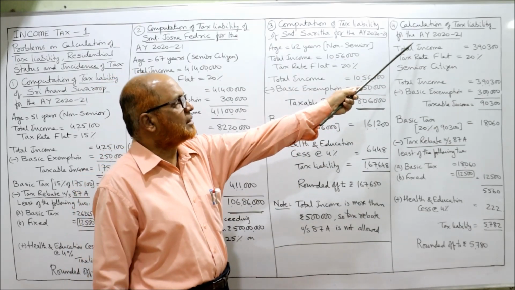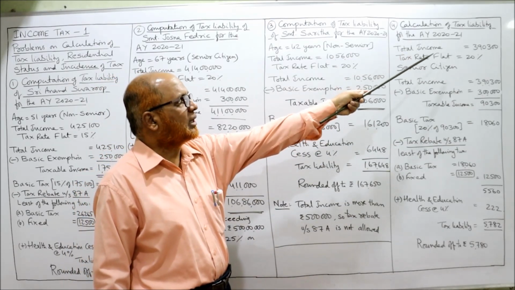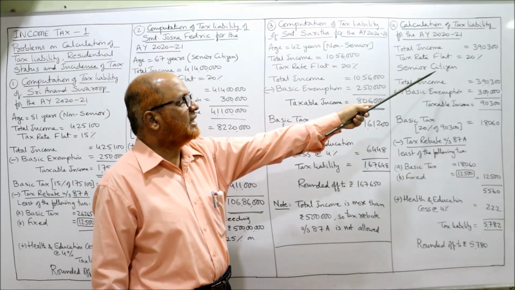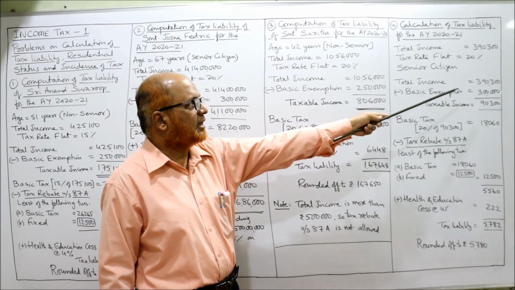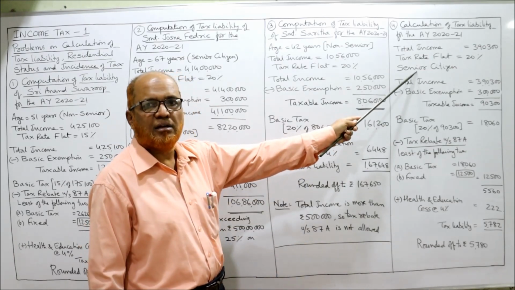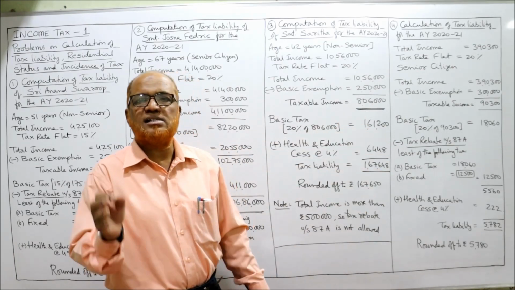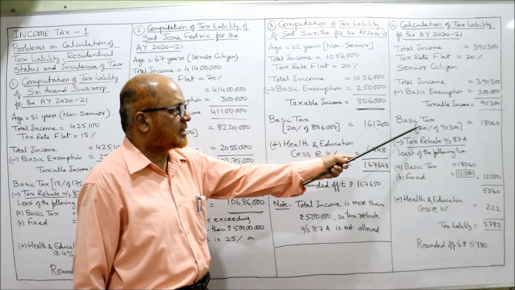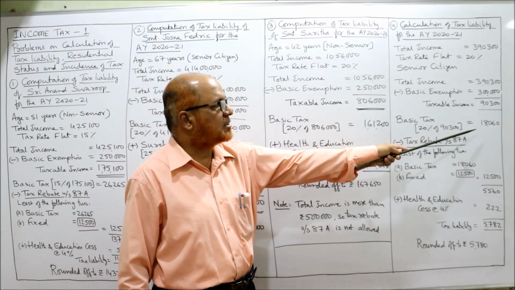Now computation of tax liability for the assessment year 2021. Total income 3,90,300. Tax rate flat 20%. Senior citizen. Basic exemption 3 lakh because senior citizen. Deduct it, 90,300 is the taxable income on which 20% flat tax, basic tax. 20% of 90,300.